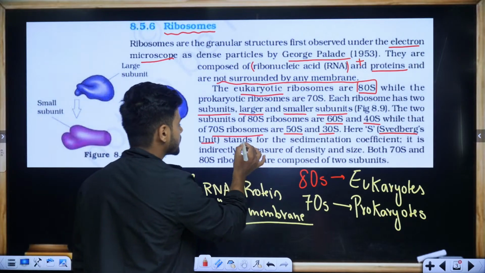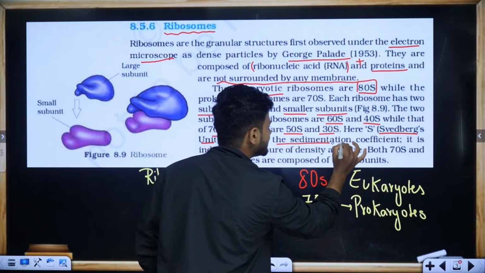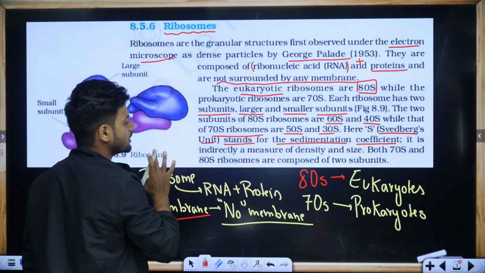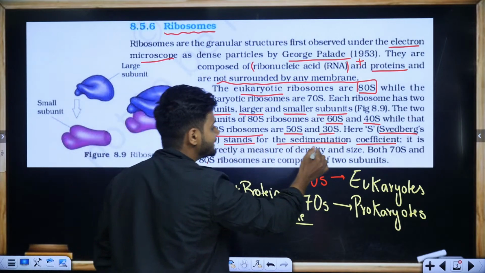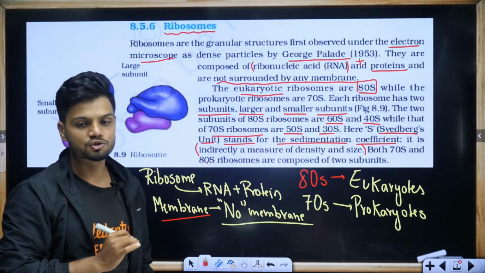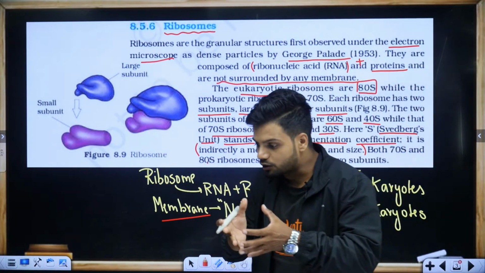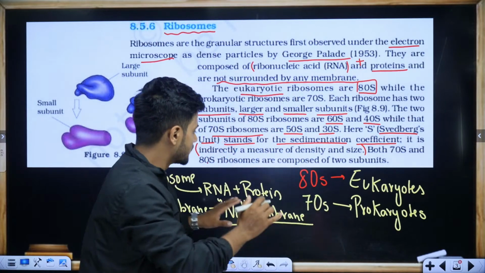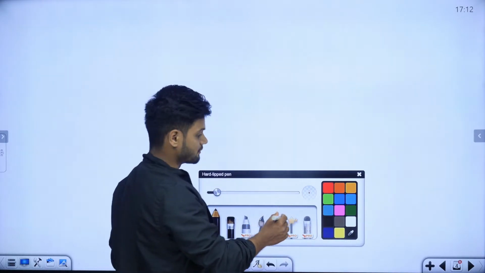Now, the Svedberg unit stands for the sedimentation coefficient also. It is indirectly a measure of density and size. Very important. So what is the meaning of sedimentation coefficient, students? The meaning of sedimentation coefficient is that if this is a beaker right here, students.